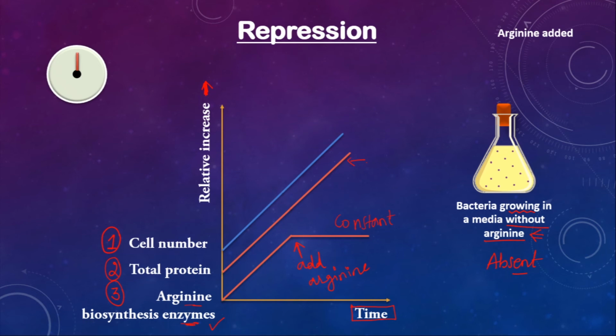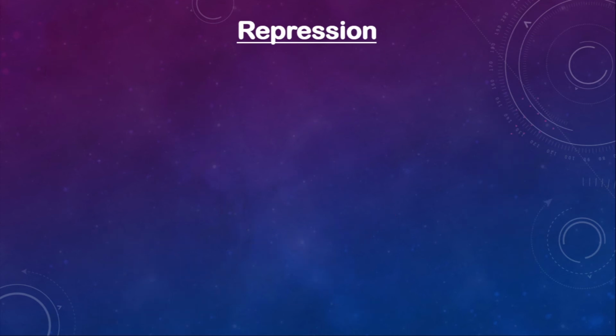Now, you might wonder what exactly happened after arginine was added. How did the cell come to know that arginine is there in the medium? Now it has to stop the transcription of those genes, isn't it? So let's understand what happened that prevented the synthesis of these arginine biosynthesis enzymes in the next slide with an animation. So watch the entire video. Okay, let's move here.